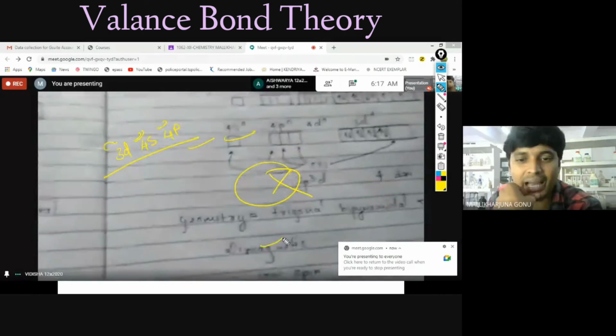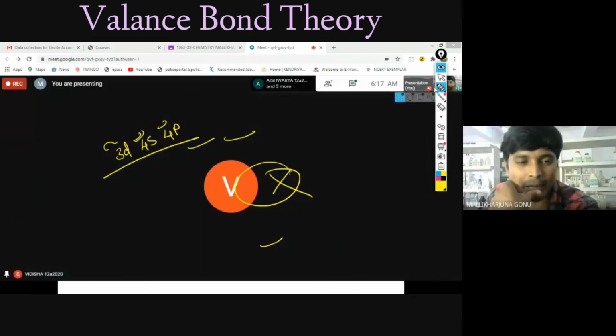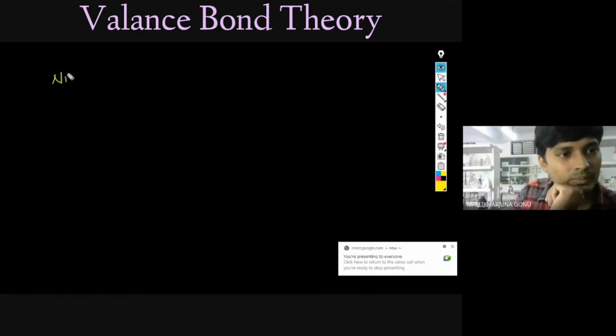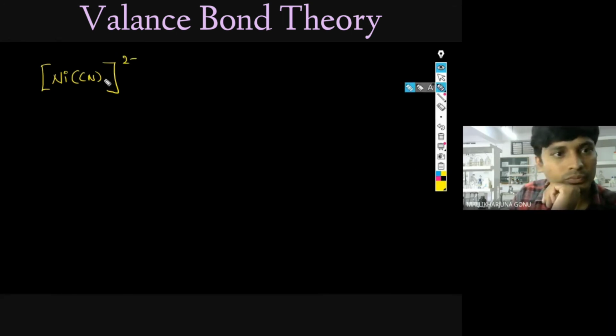Yes, sir. It is diamagnetic, that's true, but how can it be trigonal bipyramidal? How many ligands are there? Only 4 ligands. Ni(CN)4 2 minus.